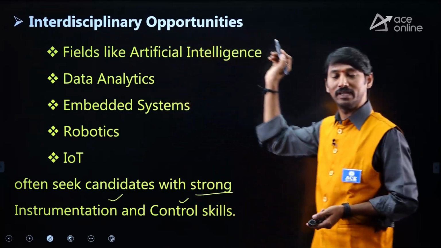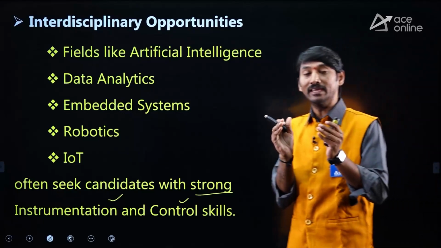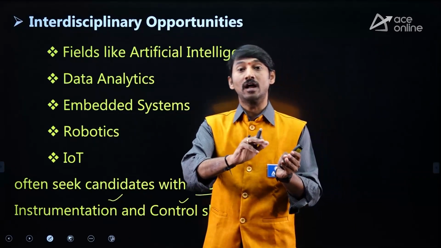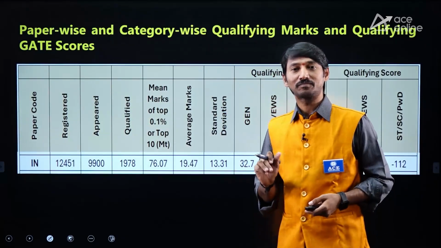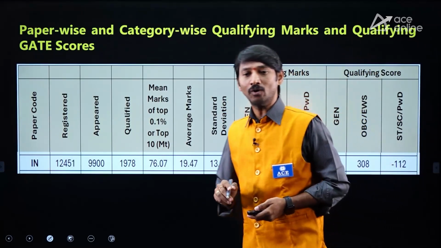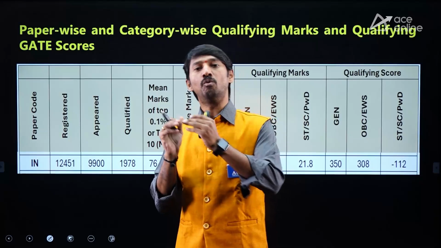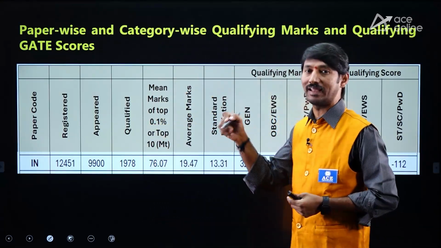So this is the complete information regarding IN paper advantages, not only for IN students but also for electrical as well as electronics people. Now let me concentrate more on the IN paper details from last year.